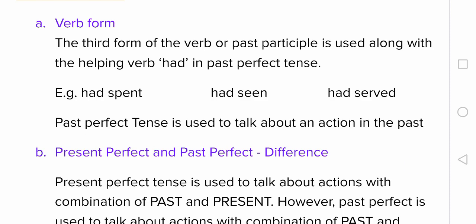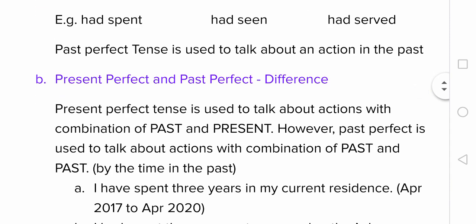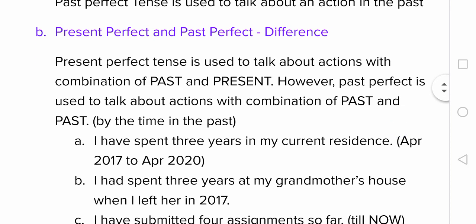But before that, let us see the difference between present perfect and past perfect to understand past perfect better. Present perfect tense, you all know, is used to talk about actions with combination of past and present, which means the action starts somewhere in the past and continues till present tense.